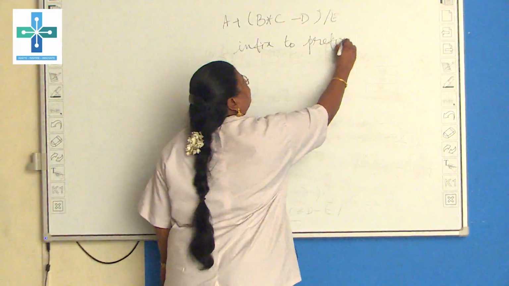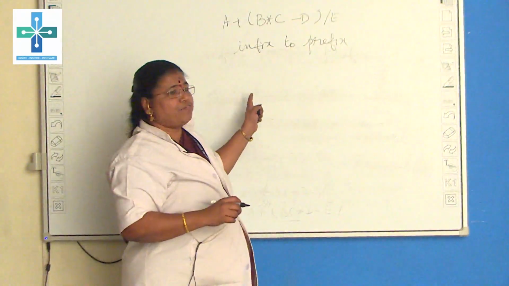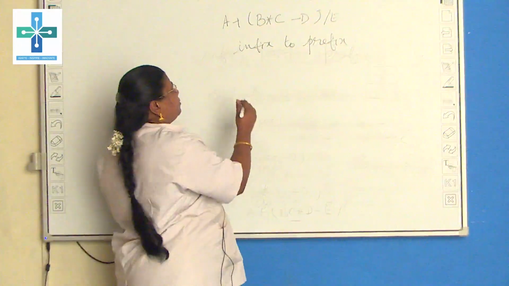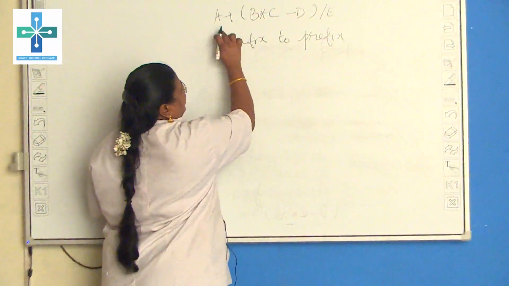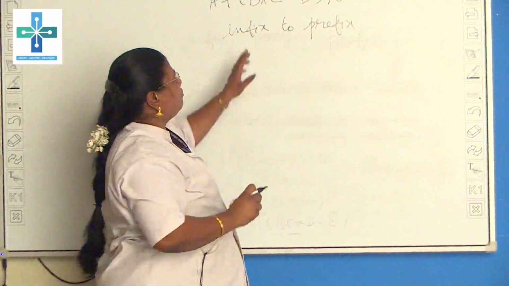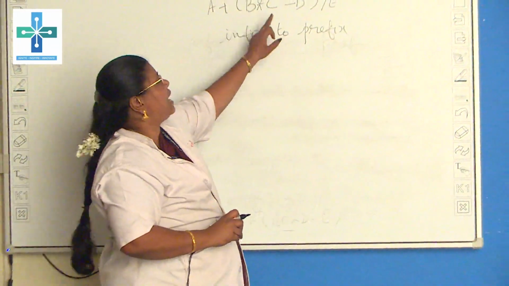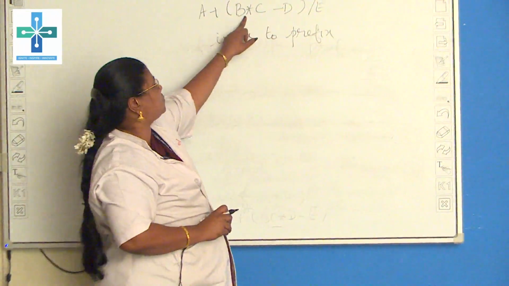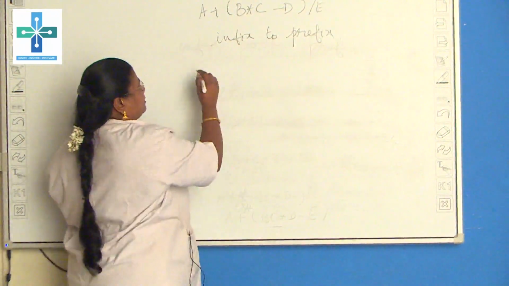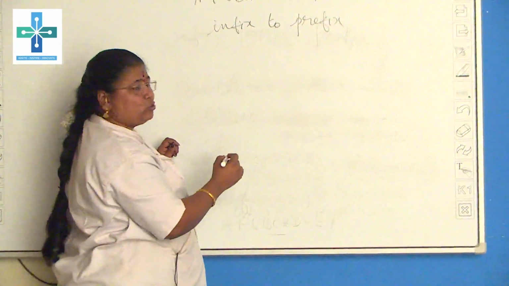Prefix means you will have the operator first and then the operand. Therefore here it is the same thing. If you are going to do it, first we have to give importance to the parenthesis, and then the slash and star, and then this one. Within the parenthesis we have to do it first.